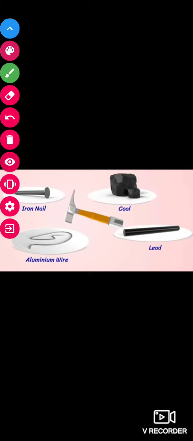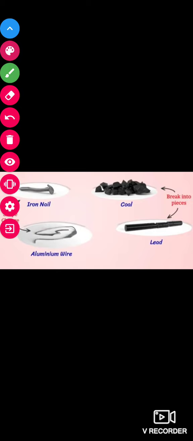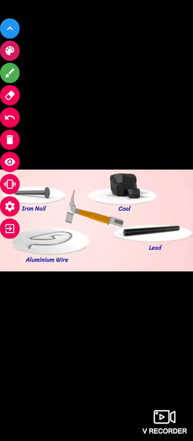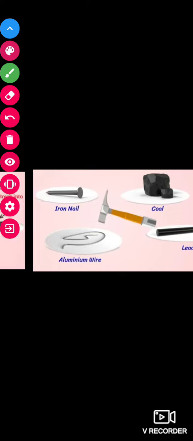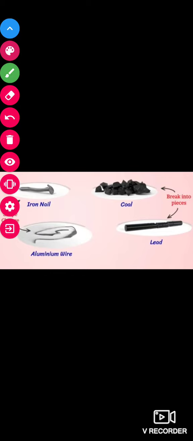You will see that the iron nail and the aluminium wire will change shape. But coal and lead will be broken down into pieces.